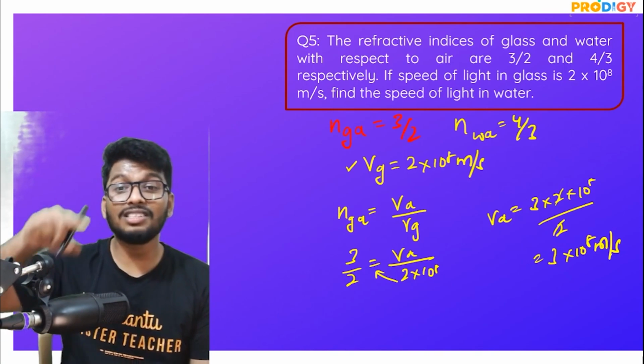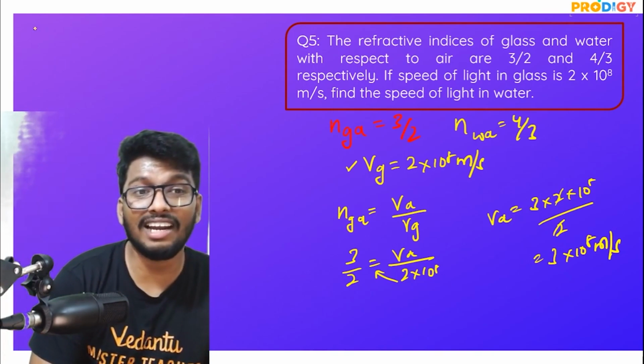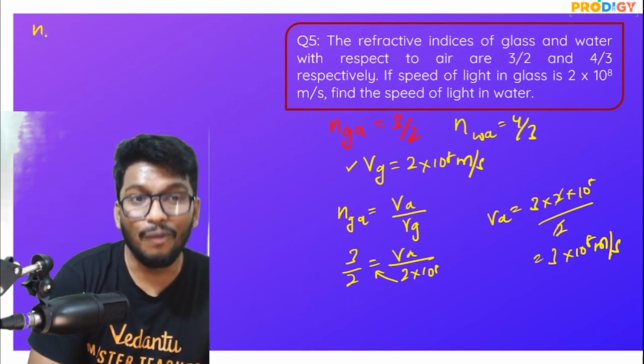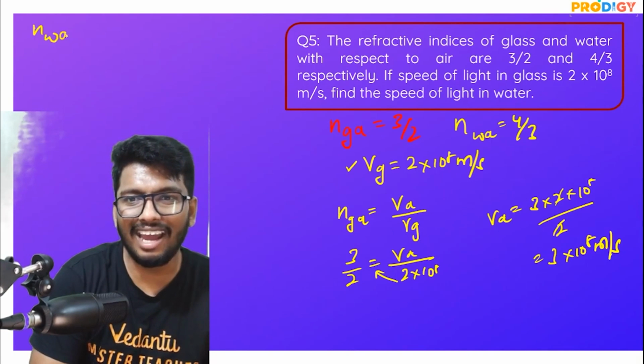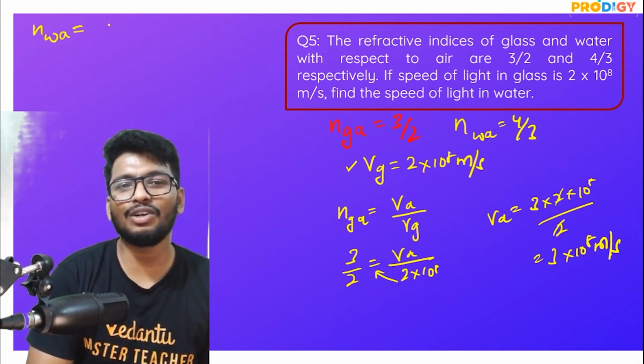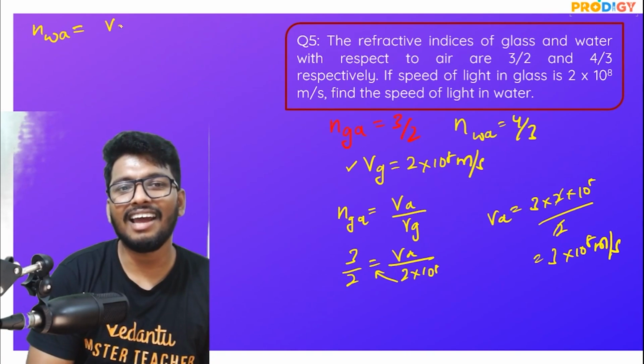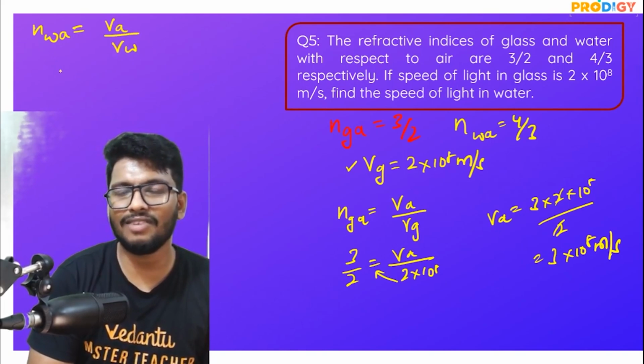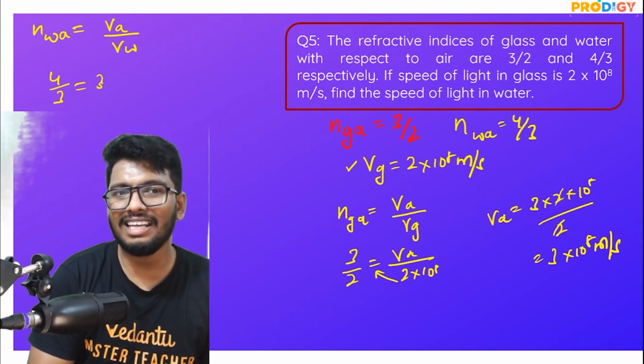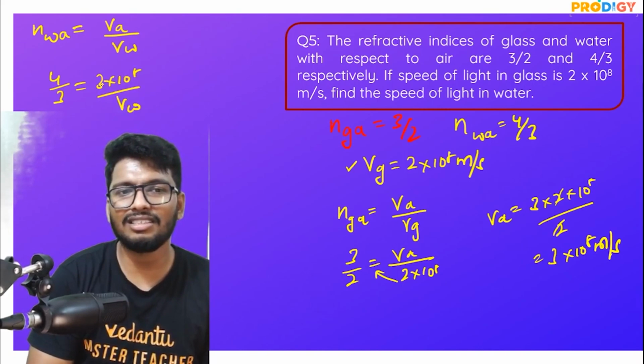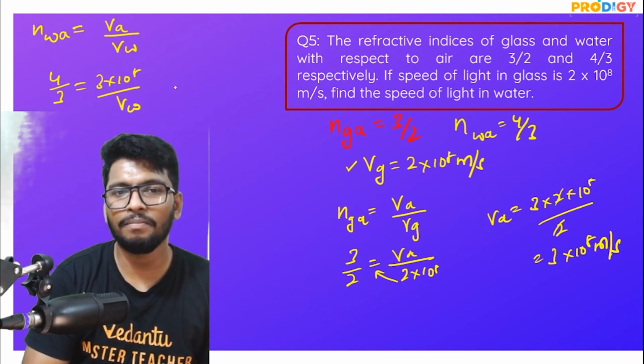Now use again the refractive index of water with respect to air, a formula which is equal to velocity of light in air divided by velocity of light in water. So what is the refractive index of water with respect to air? That's 4 by 3 if I'm not wrong. 4 by 3 is equal to 3 into 10 to the power of 8 divided by VW. So take this to the other side. So what do you get?